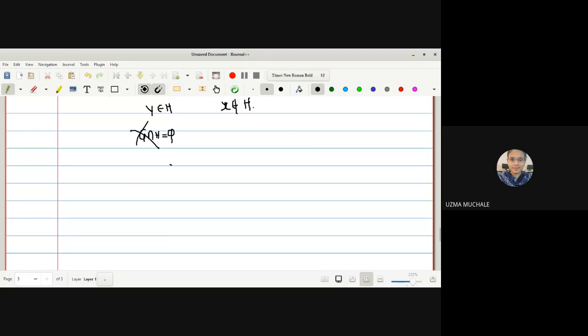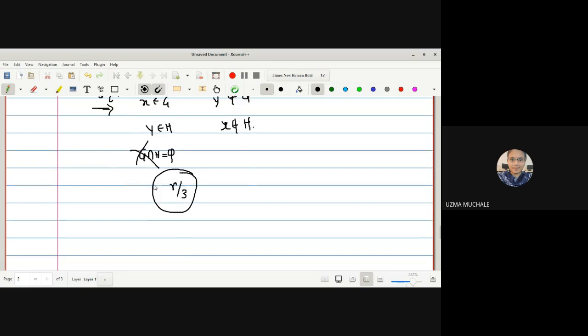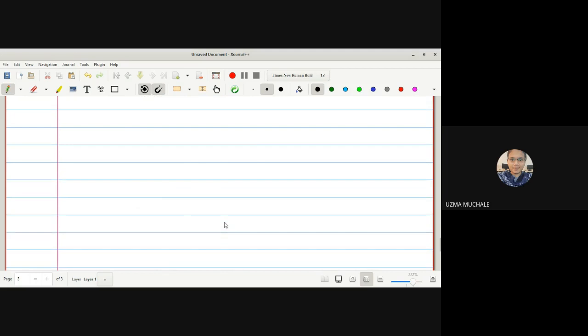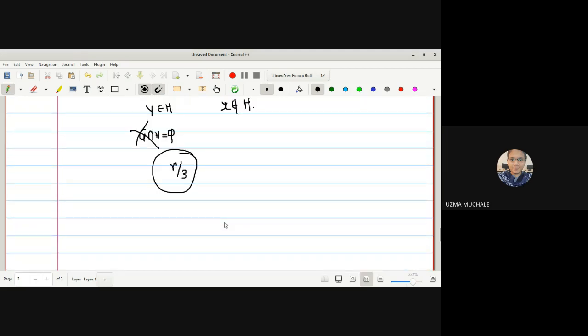At that time, what we will do? We will change it to r by 3. Okay, whatever we have selected here. So you have to divide this interval in three parts. Instead of having r by 2, we can select r by 3. Then we can show this space to be a T2 space.